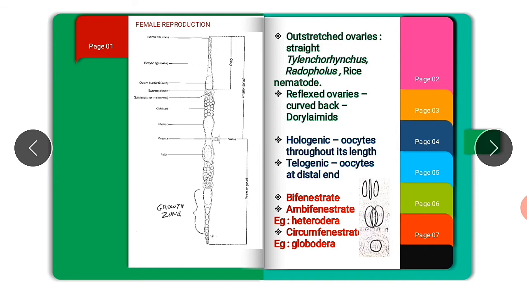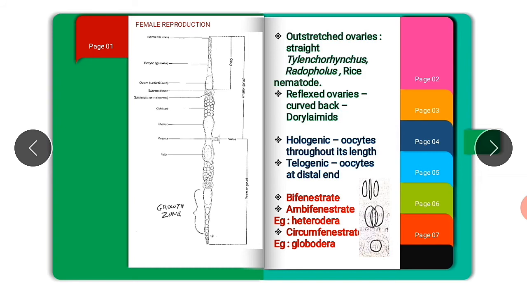And next one is reflexed ovaries. What is reflexed? The ovary is not straight. It is curved back or folded. Example, Dorylaimids. And next one is based on the oocyte distribution. It is of two types. One is hologonic, where the oocytes are present throughout its length. Next one is telogonic, with oocytes only at the distal end.